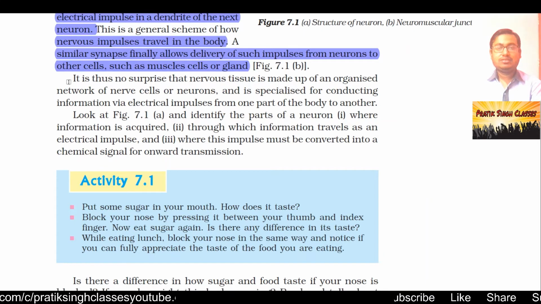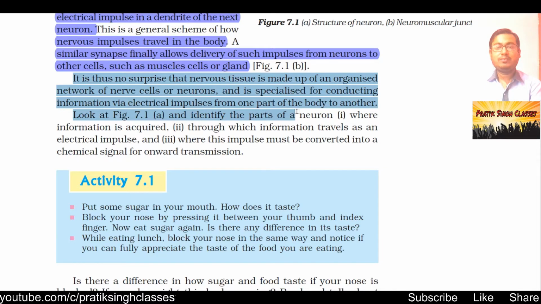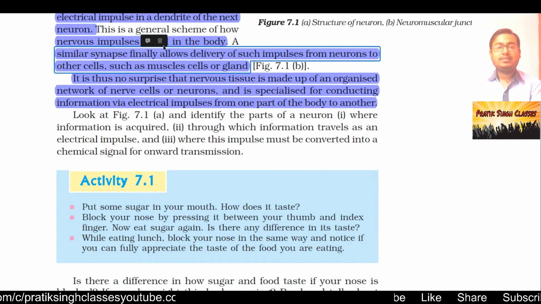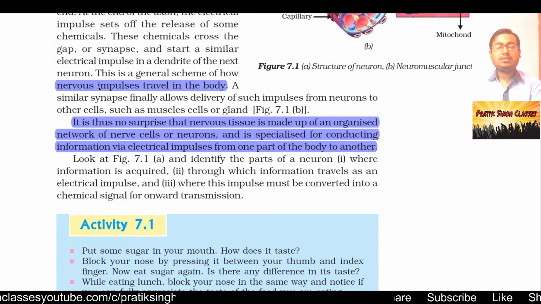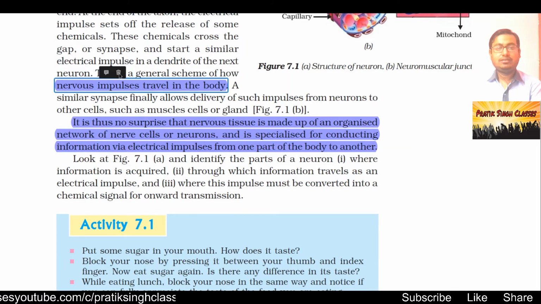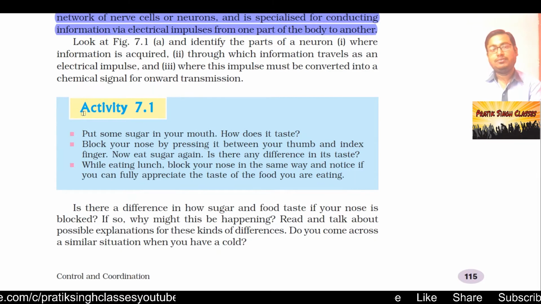It is thus no surprise that nervous tissue is made up of an organized network of nerve cells or neurons, and it is specialized for conducting information by electrical impulse from one part of the body to another. The only function of the nerve cell is to give a signal from one place to another, and finally to make us react if something is harmful for us.